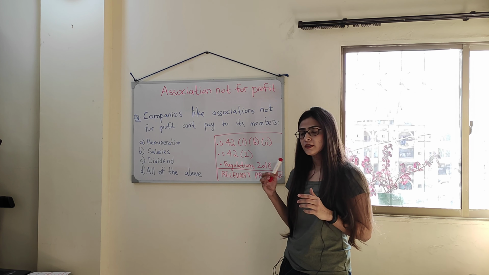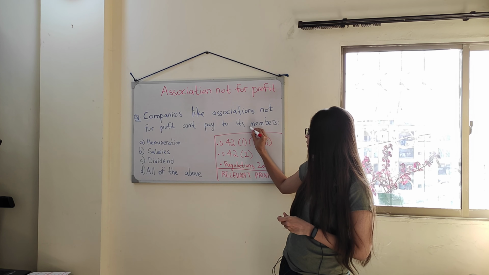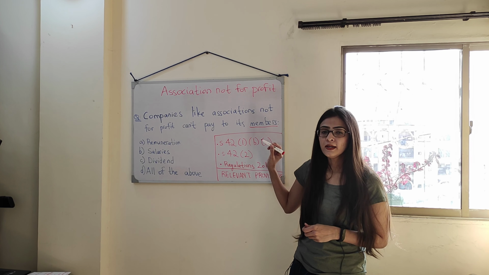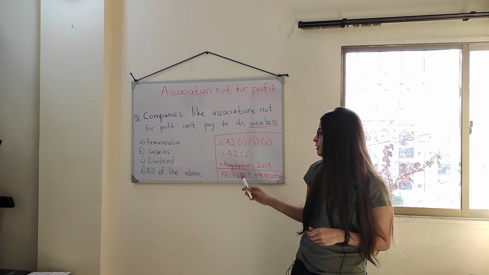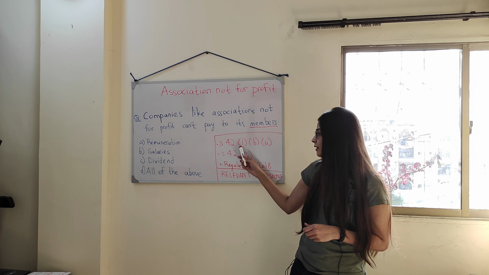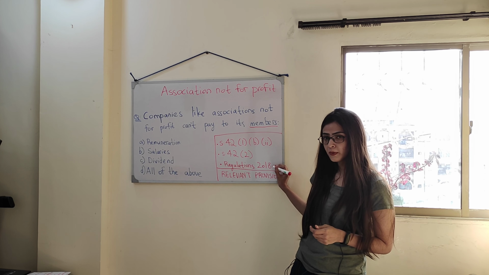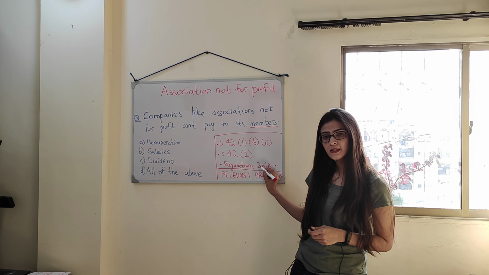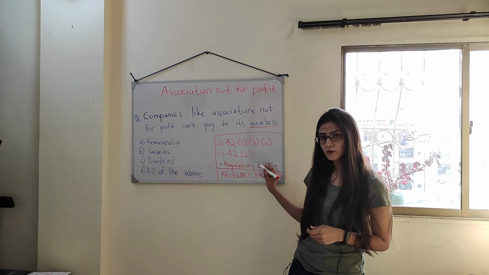that is remuneration, salaries, dividend, all three of these cannot be paid to whom? Members. Why? The reason is, like I said, that the license granted under section 42 subsection 1 to an association not for profit is further subject to additional rules and regulations which are issued by whom? The Commission, and those are stated where? In this document, the regulations 2018 passed by the SECP, the Commission, right?